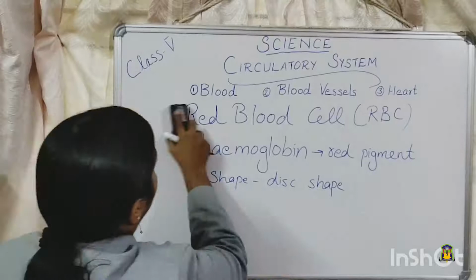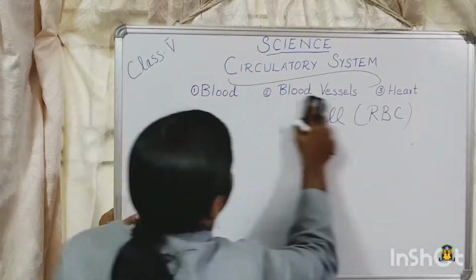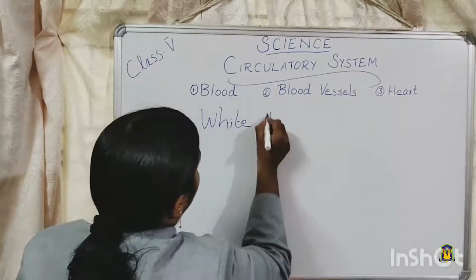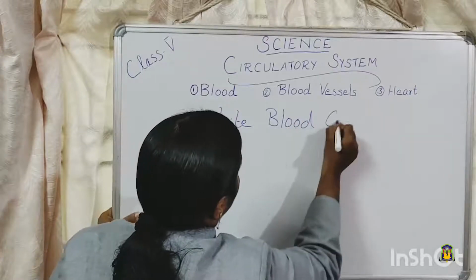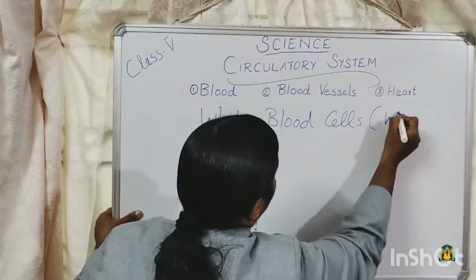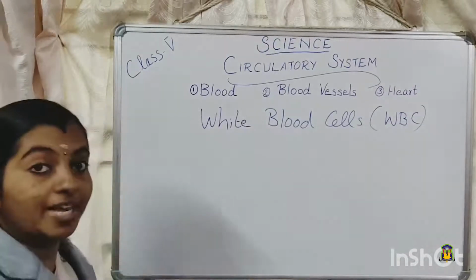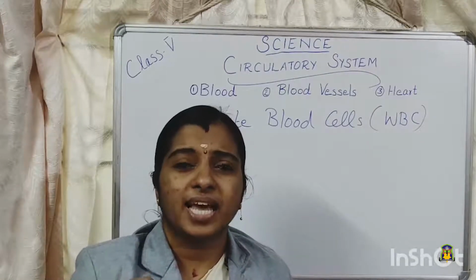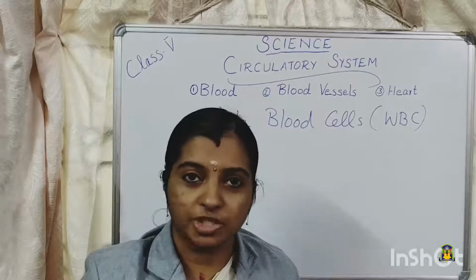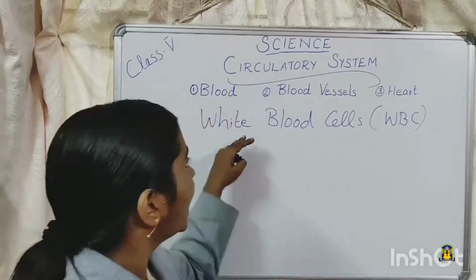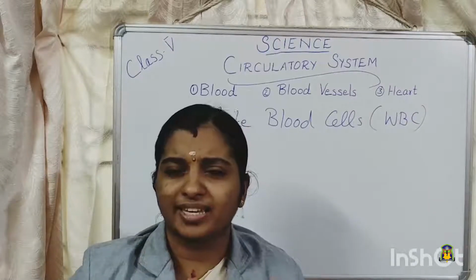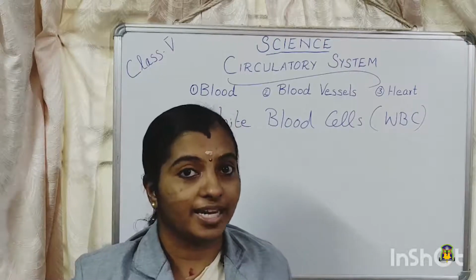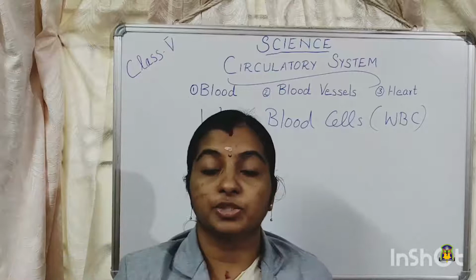Now, the next one is white blood cells. That is WBC. Then white blood cells, I told you that red blood cells are disc shaped. But this WBC, they have no regular shape. They do not have any proper shape. They are irregular in shape. And as the name indicates, they are white in color. Why are they white in color? Because they do not contain hemoglobin. If it contained hemoglobin, it would have been red in color, right? The hemoglobin is the pigment that gives color to the red blood cells.